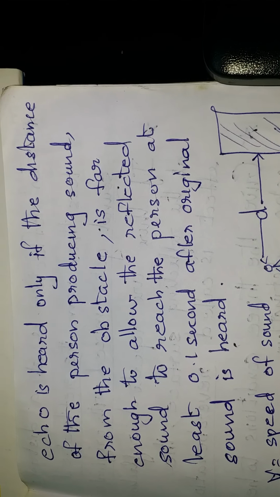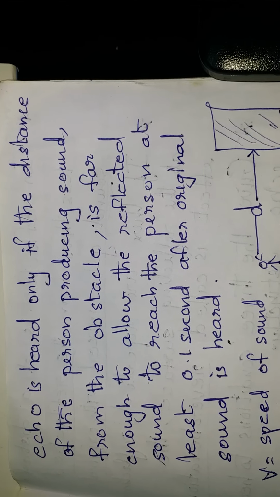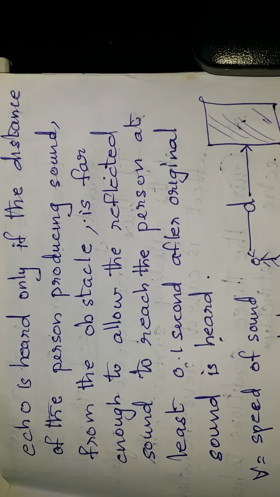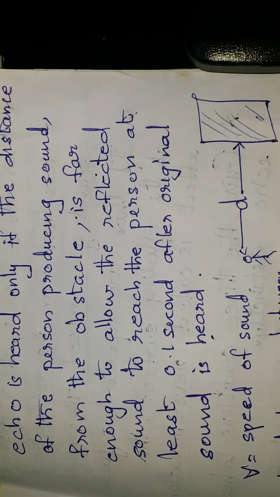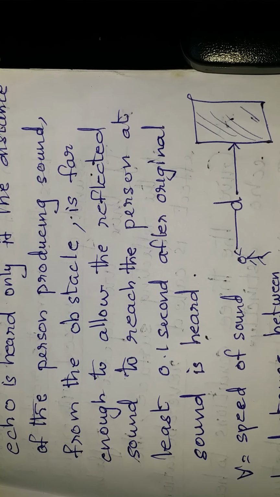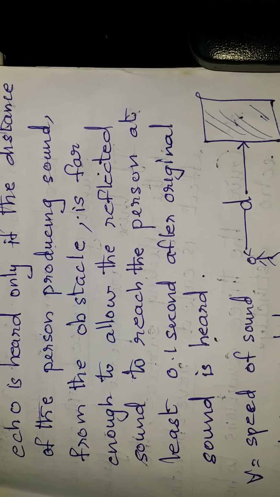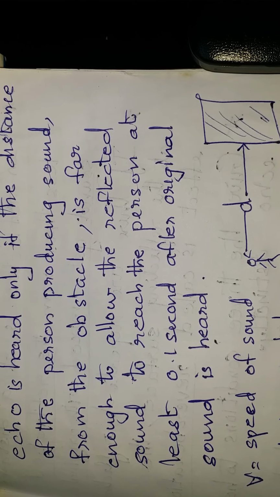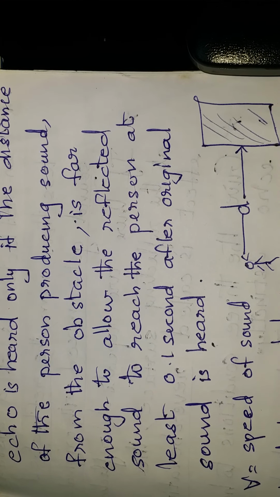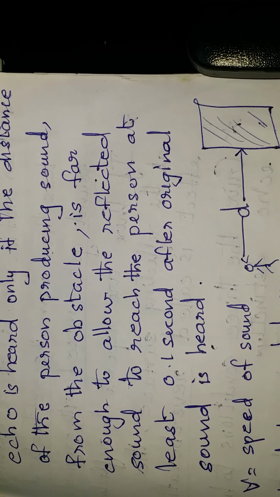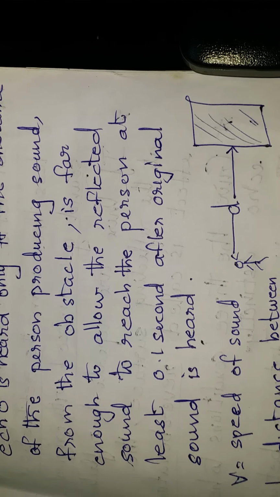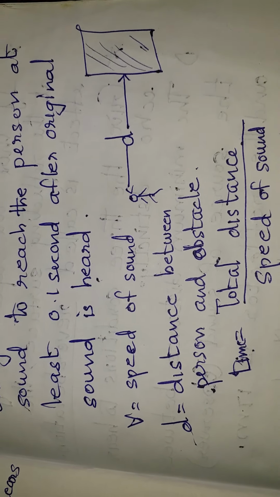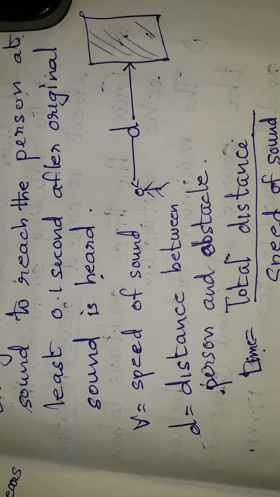Echo is heard only if the distance of the person producing sound from the obstacle is far enough to allow the reflected sound to reach the person at least 0.1 second after the original sound is heard. So, after the original sound is produced, the reflected sound must reach at least 0.1 second after to hear an echo. So, let us try to find the minimum distance for which we can hear an echo.